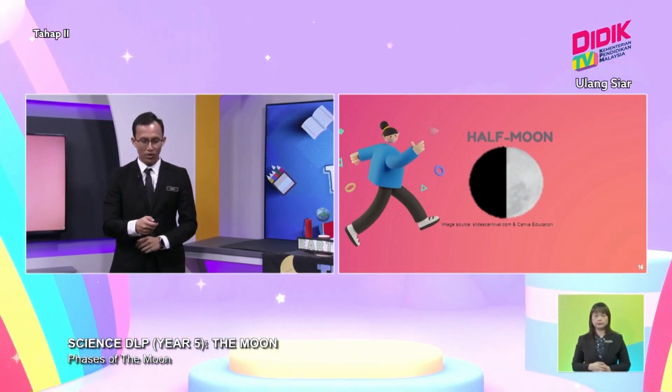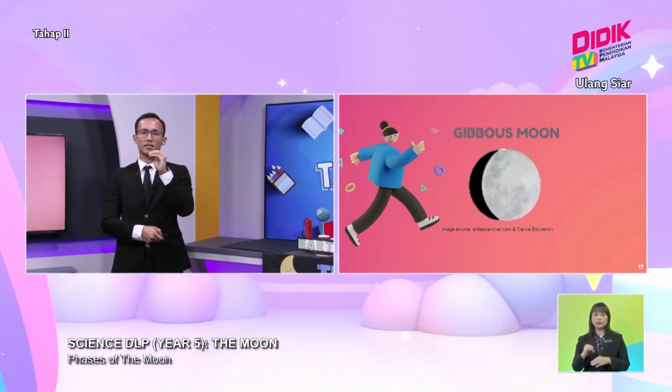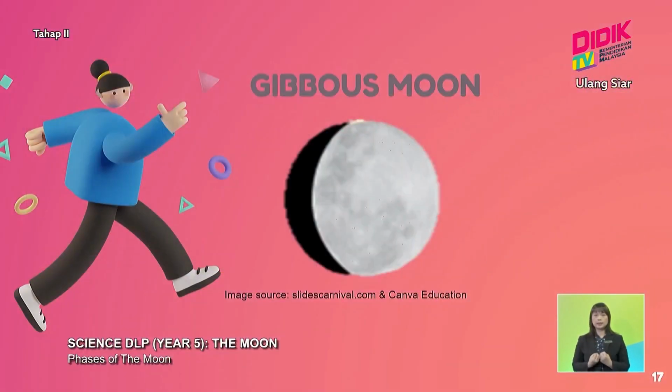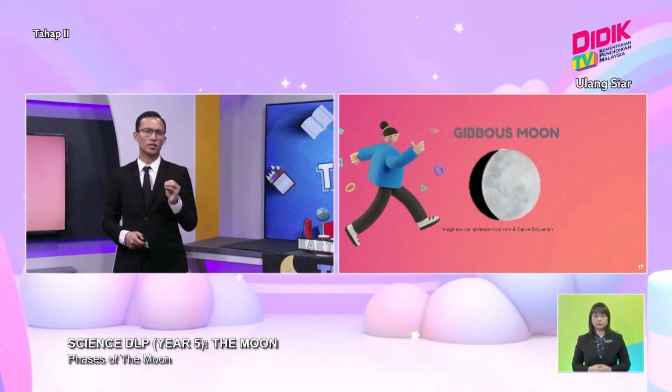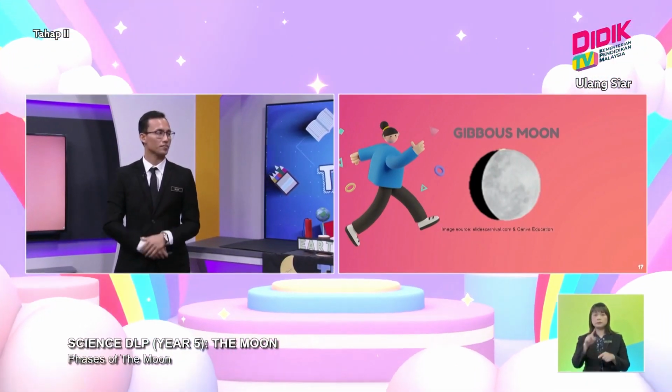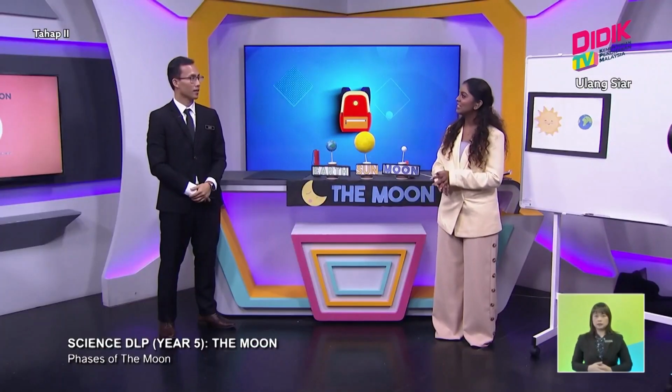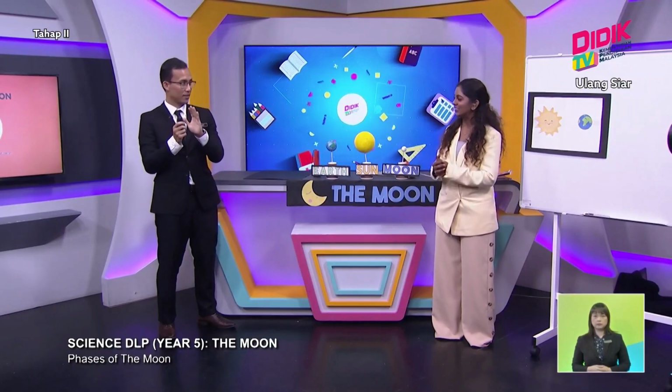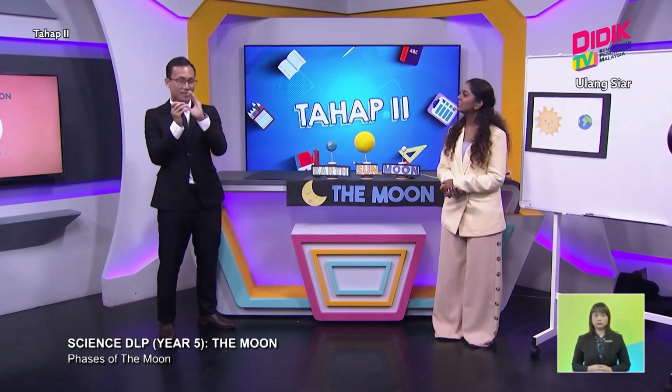Moving on, where the light covers a bigger portion of the moon, this will be called the gibbous moon. This phase of the moon will take about 2 to 3 days, 3 to 4 days actually. So this is not like a crescent, but a bigger area of the moon being lit up, right? Yeah, a bigger area of the moon being lit up.